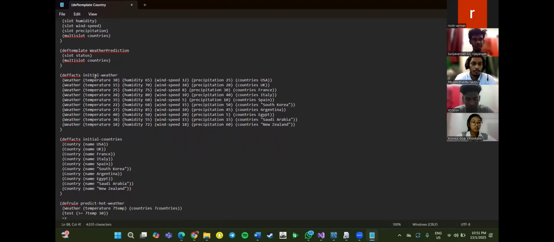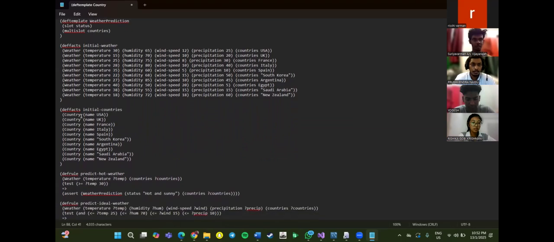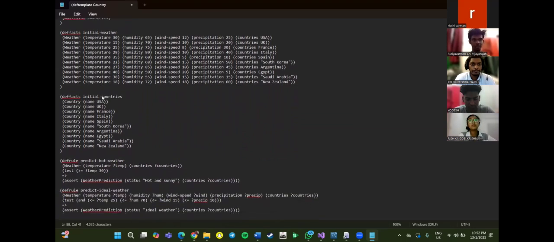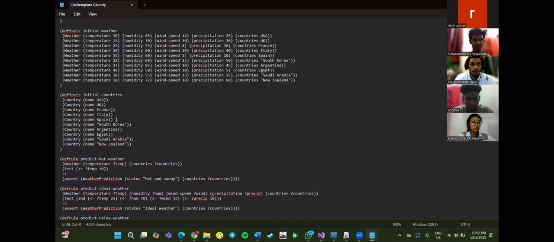And then we use deffacts for initial weather to define the facts: temperature, humidity, wind speed, precipitation, and countries with the values. So we also use deffacts for countries, which is USA, UK, France, Italy, Spain, South Korea, Argentina, Egypt, Saudi Arabia, and New Zealand.